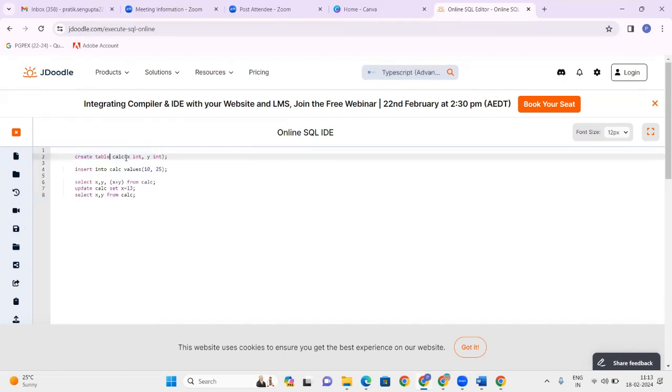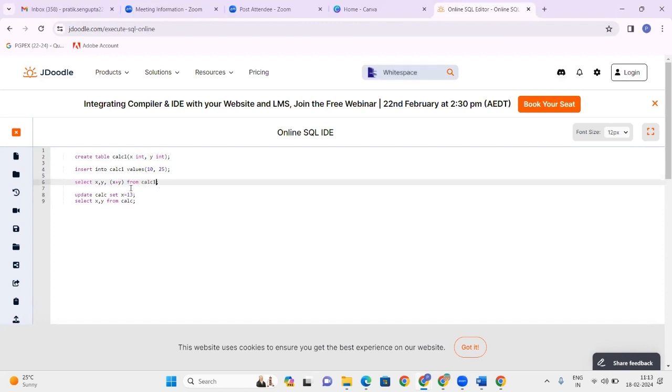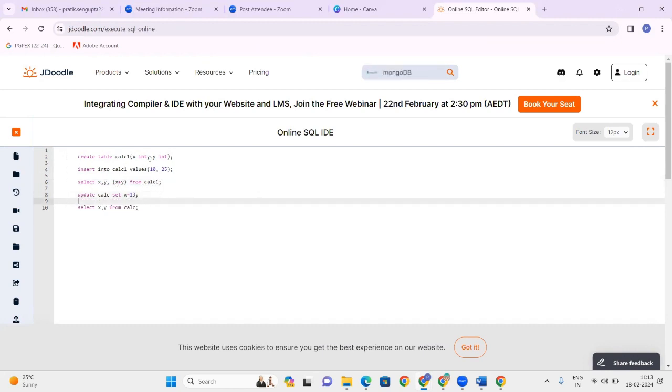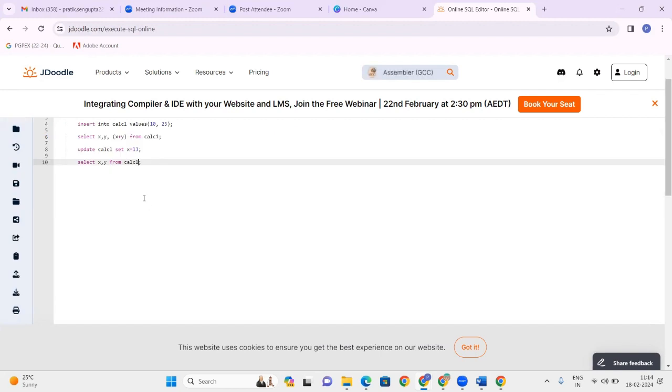So I create a table calc one, and here I'm inserting into the table calc one. Here I'm selecting the values from calc one, and here I'm updating a particular field in the table calc one. And here I am again reading from the table.